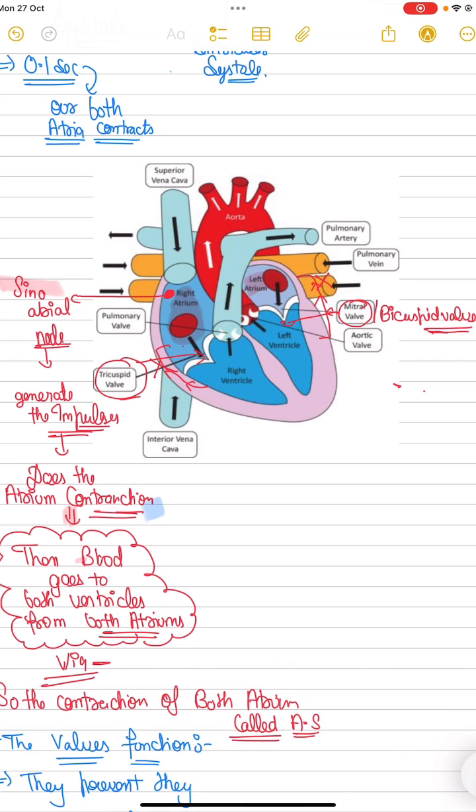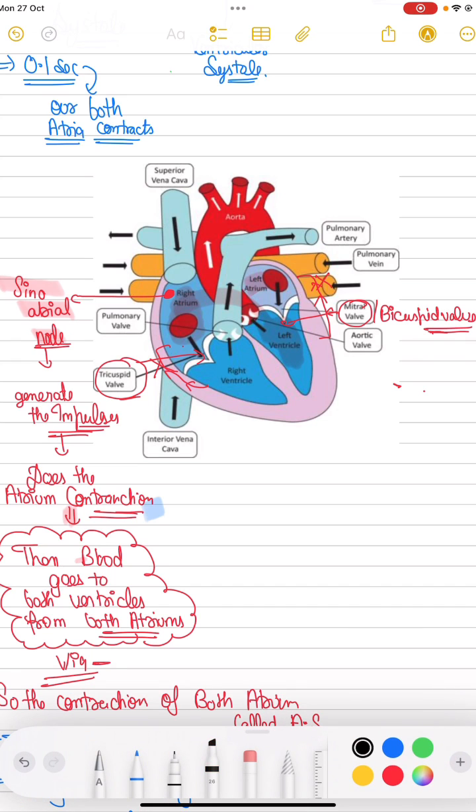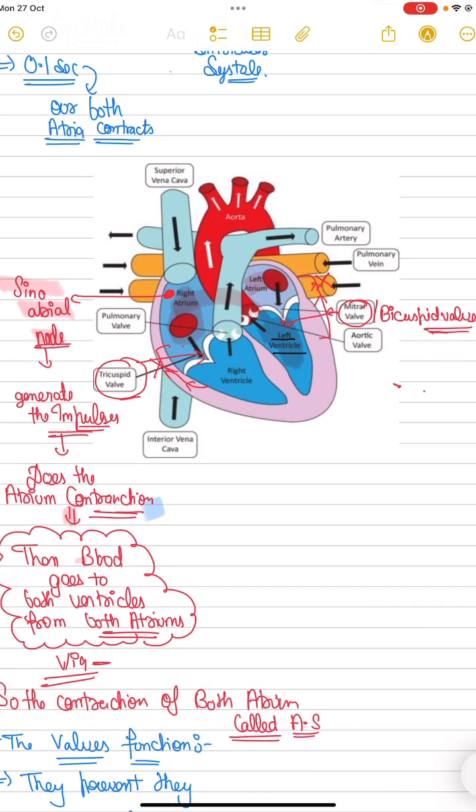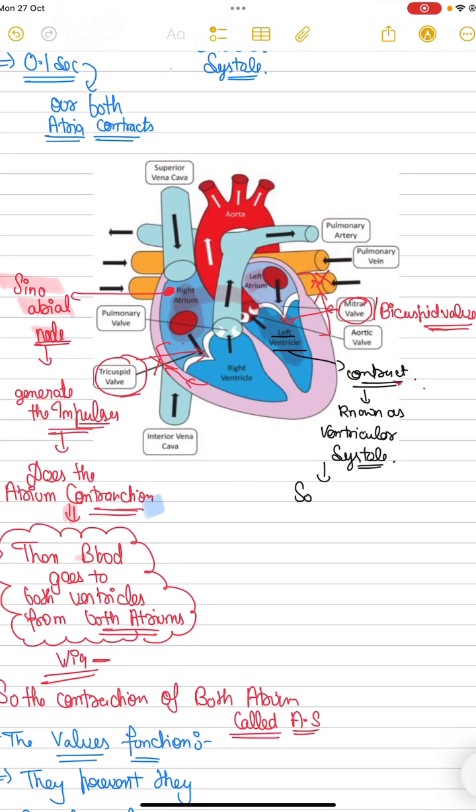Now these ventricles, left ventricle or right ventricle? Both ventricles will contract, which is known as ventricular systole. So the contraction of both ventricles is called ventricular systole.